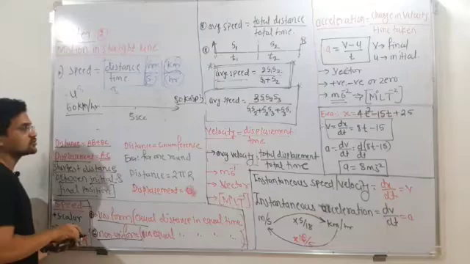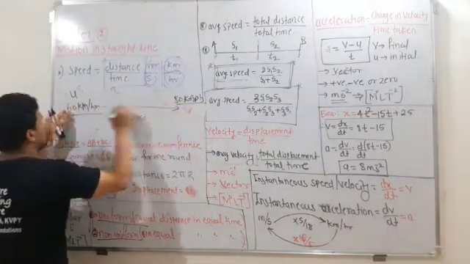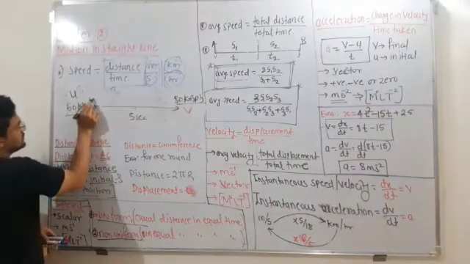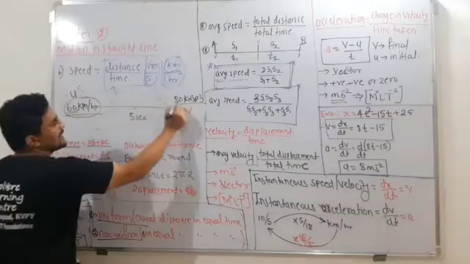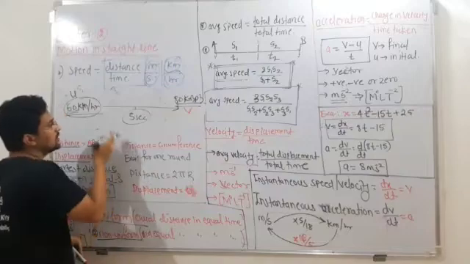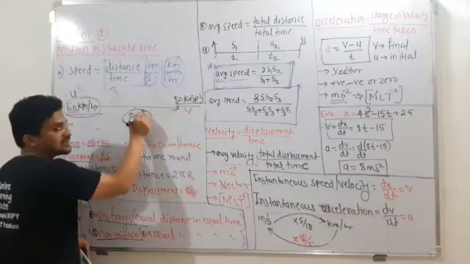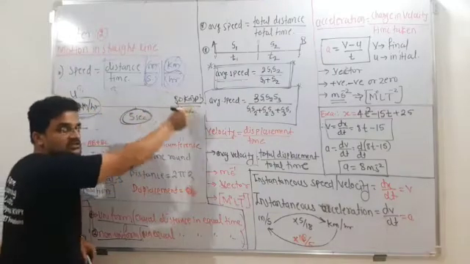This is the final velocity v, and this is the initial velocity u. The object increased its speed from 60 to 80 kilometer per hour in 5 seconds. So acceleration is nothing but the rate of change of velocity. Rate means time: at what rate the object has changed its velocity.